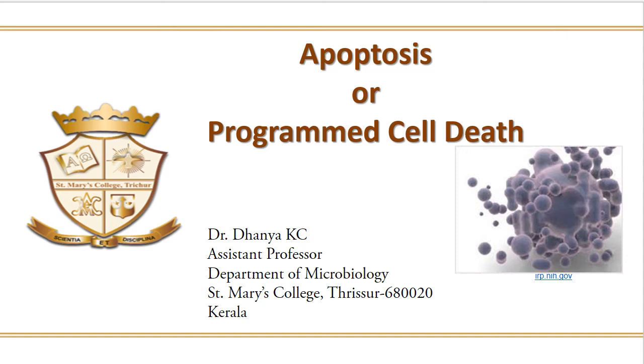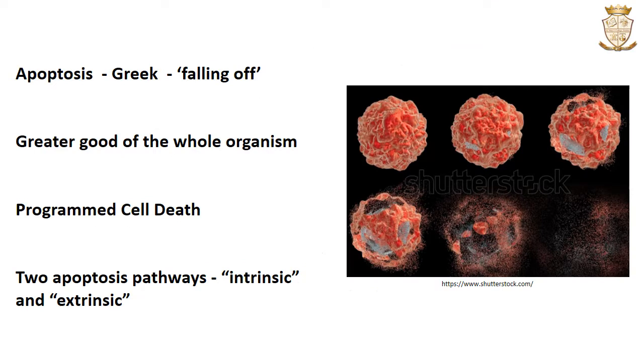Dear students, in this session we will be discussing apoptosis, or programmed cell death. So, what does the word apoptosis mean? It means falling off in Greek. And what is apoptosis? It is a process that occurs in multicellular organisms for the greater good of the whole